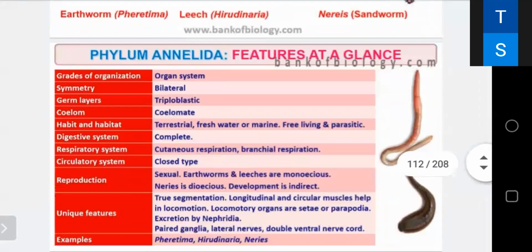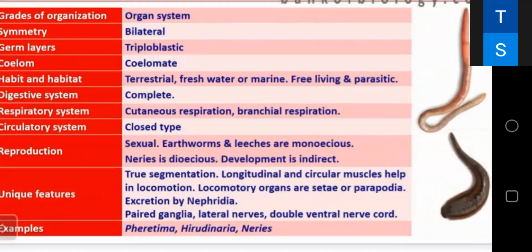If you see at a glance, they have organ system level of organization, bilateral symmetry, triploblastic, coelomate, terrestrial, freshwater or marine, either free living or parasitic, digestive system complete, cutaneous respiration as well as branchial respiration, circulatory system closed, reproduction by sexual method.